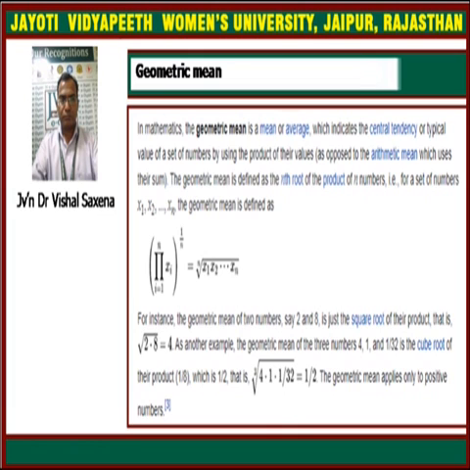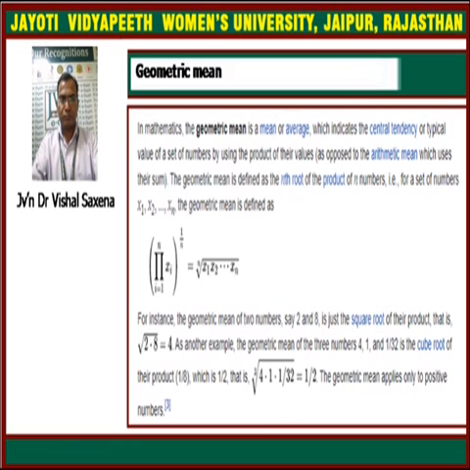Suppose we have two numbers 2 and 8, then what is their geometric mean? It is the square root of 2 into 8, because there are two numbers, so n equal to 2. The product is 2 into 8 and the power is 1 upon 2, so it is equal to 4, and 4 is the geometric mean.